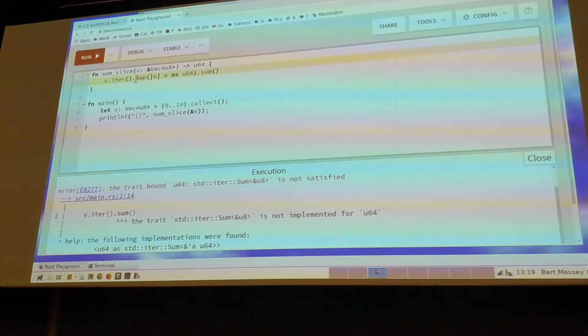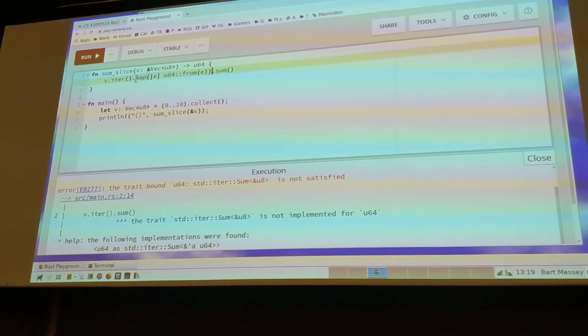The thing that is actually the preferred form here would be either E.into probably, but the problem with that is the type checker is going to get lost now, because the type checker is not smart enough to figure out what the into is supposed to convert it into. You could turn a U8 into a lot of things, right? So let's try U64 from E. Does that look promising?